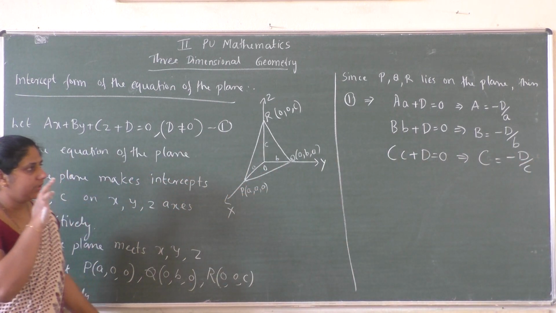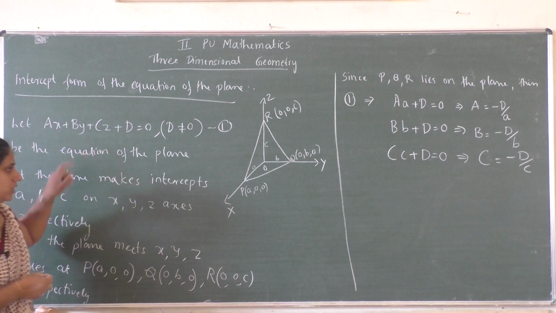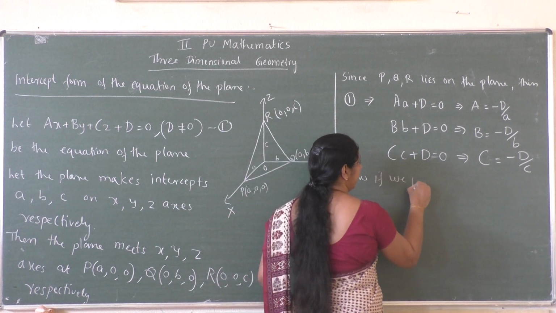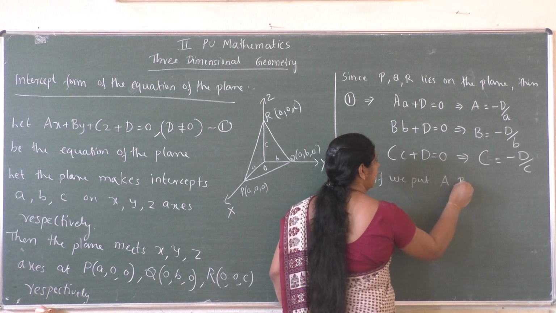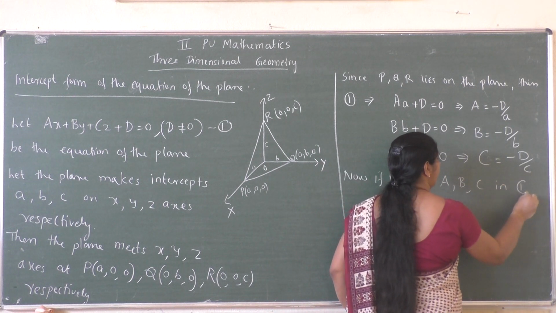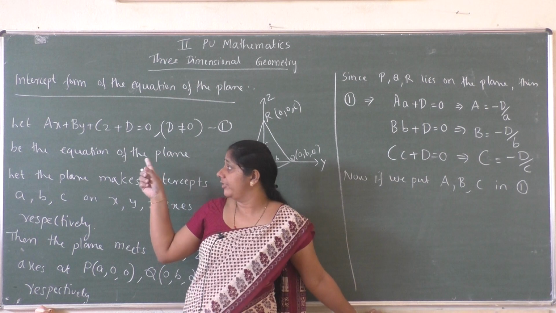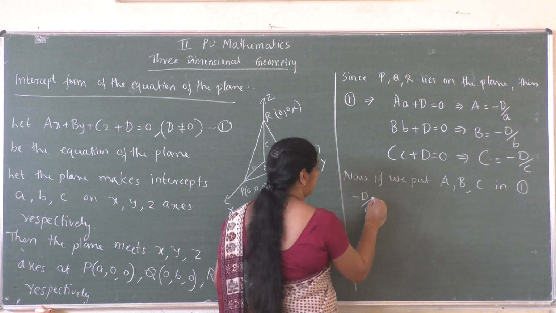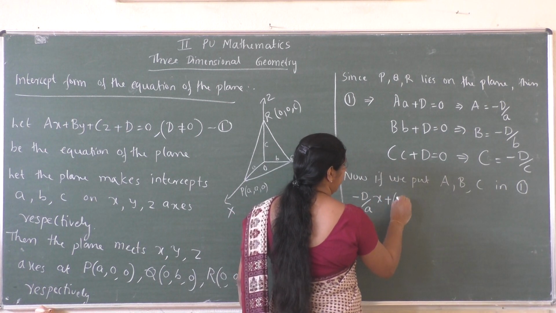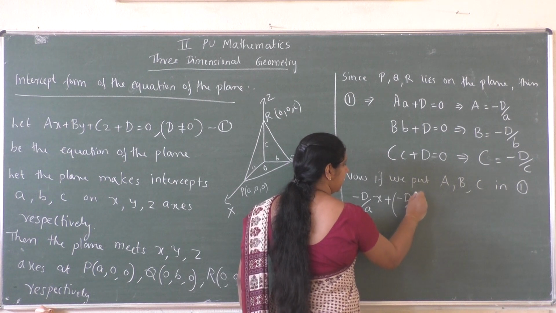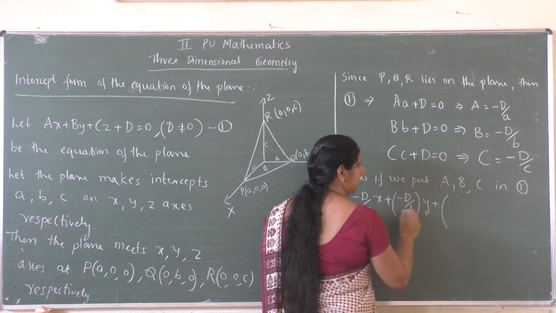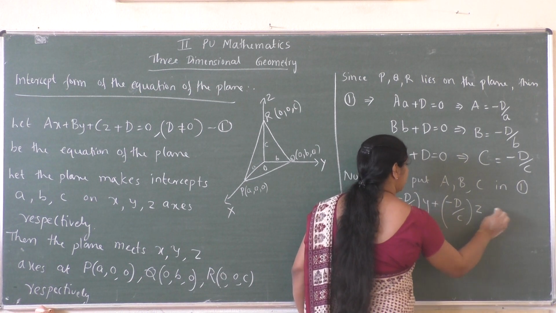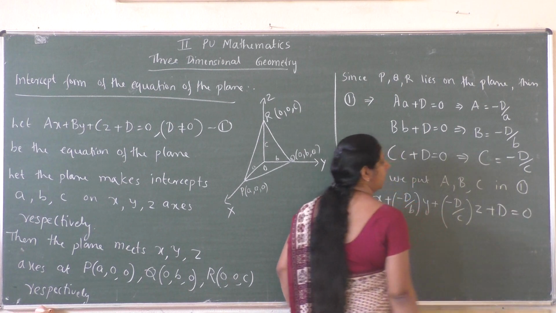Now, you have to substitute the values of A, B and C in equation 1. If we put the capital A, B, C values in equation 1, what is equation 1 reduced to? In the place of A, you have to write minus d by a, x plus, in the place of B, minus d by b, y plus, in the place of C, minus d by c, z plus d equal to 0.